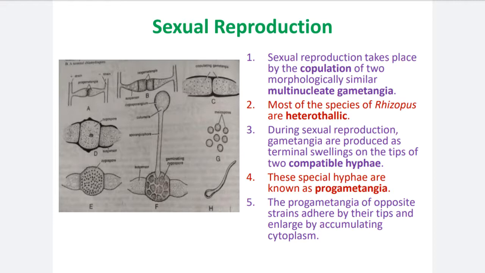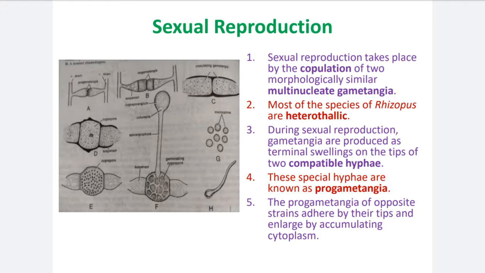The male mycelium produces the antheridium, the male reproductive organ, and the female mycelium produces the oogonium, the female reproductive organ. So the sexual differentiation in Rhizopus is heterothallic, meaning dioecious.